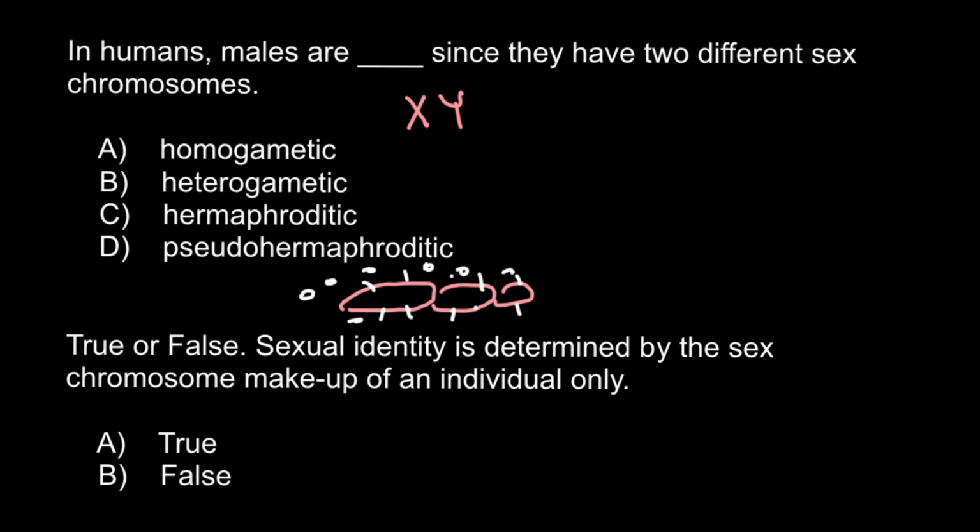So both of these answers we can cross out. And as you see, a male's genetic makeup would be two sex chromosomes. One is the X chromosome, another is the Y chromosome, and females have two X chromosomes.